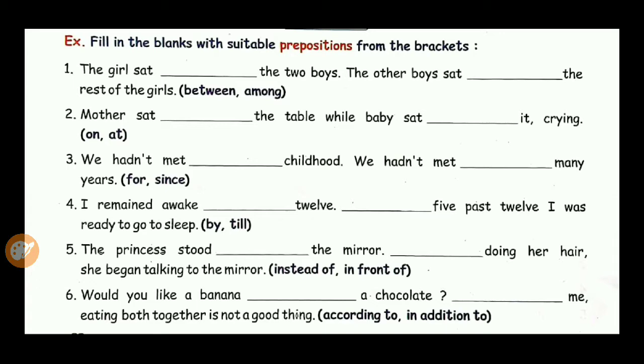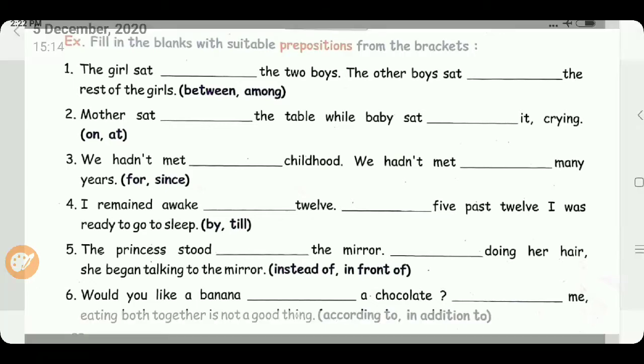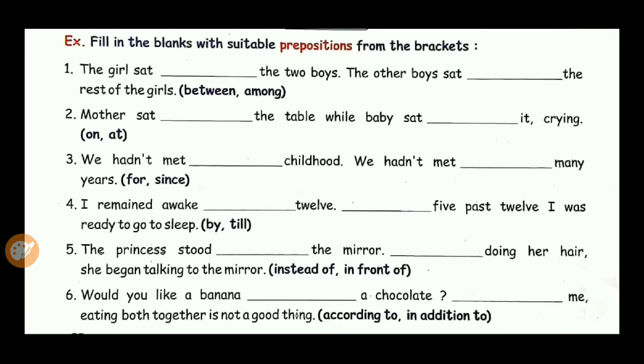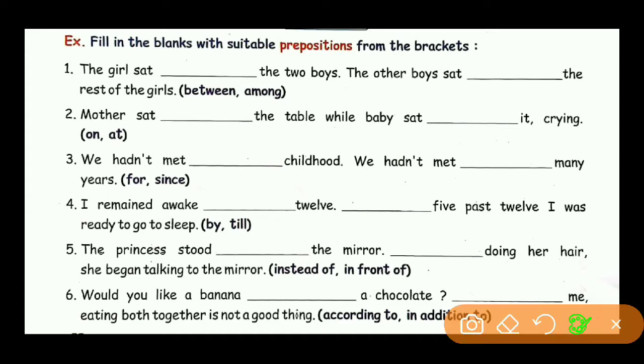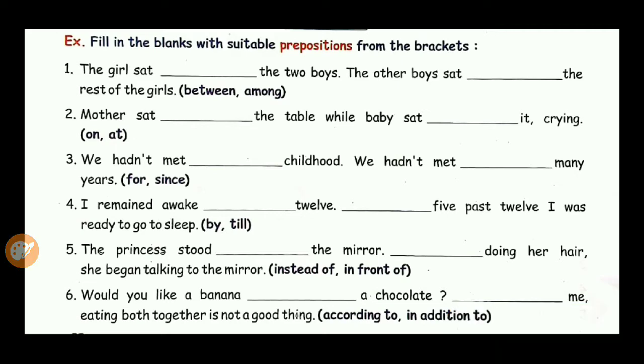First sentence: the girl sat dash the two boys, the other boys sat dash the rest of the girls. The two prepositions are between and among. Now we are going to fill both blanks with these prepositions. Which preposition will come first? The girl sat between the two boys. And second, the other boys sat among the rest of the girls.